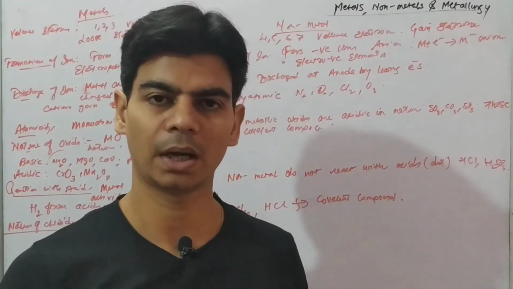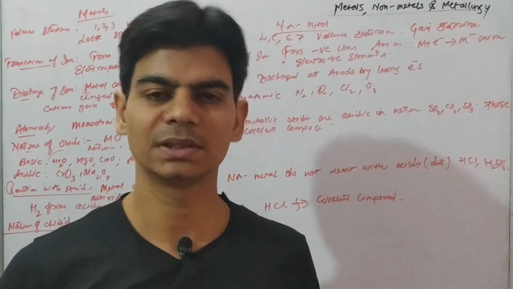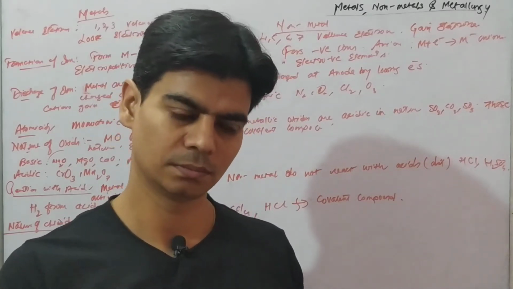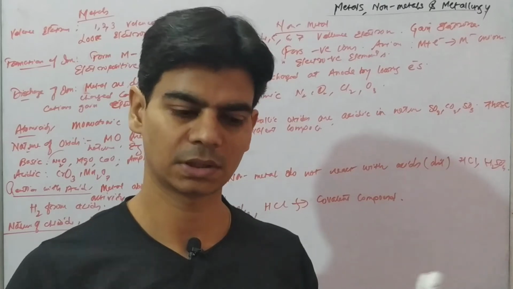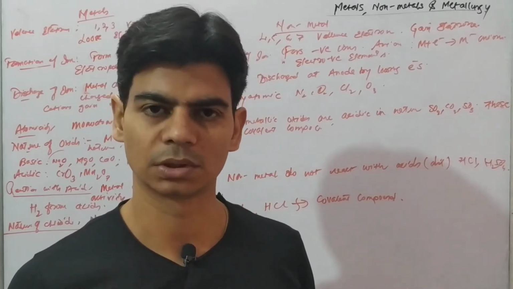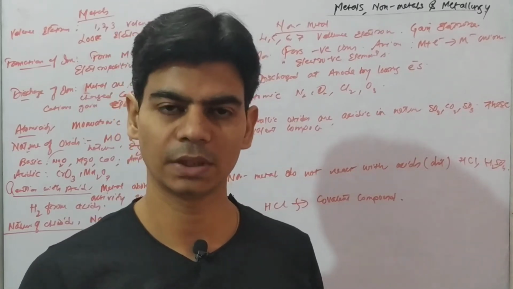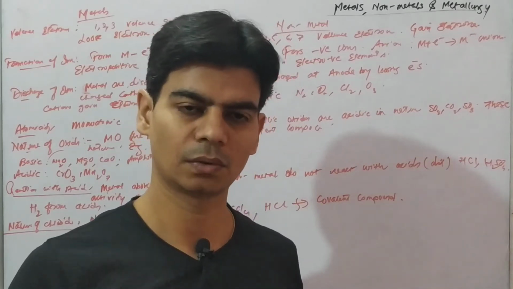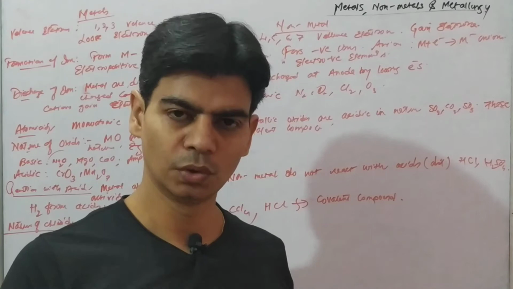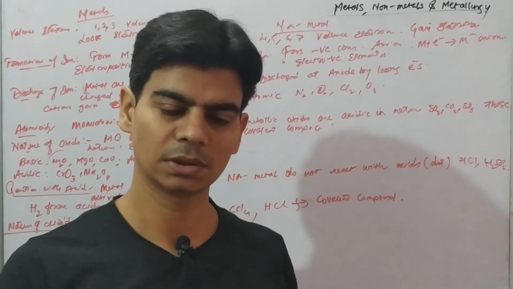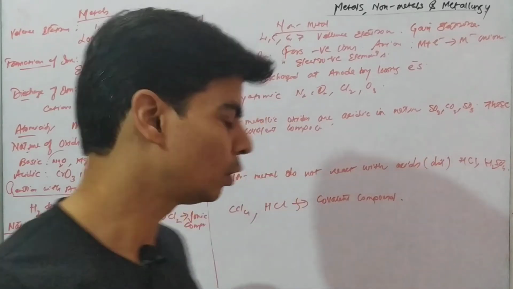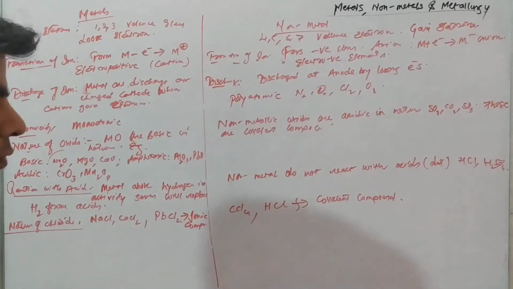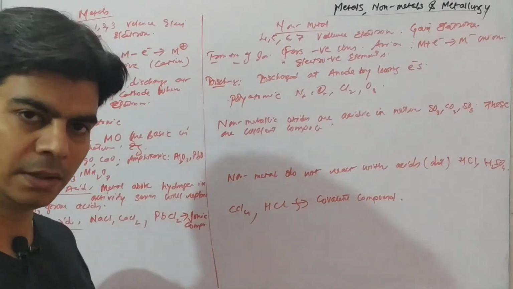And when electricity is passed through it, the positive and negative ions start moving towards respective electrodes, and this way they are good conductors of electricity, and they are electrolytes, right? What are electrolytes? Electrolytes are salt solutions that are good conductors of electricity.